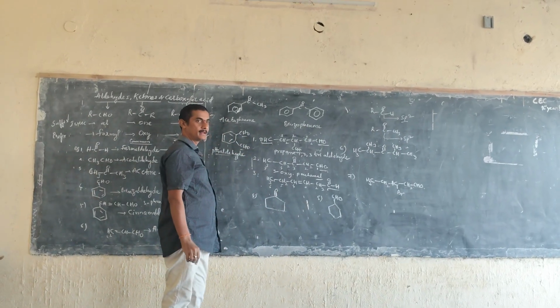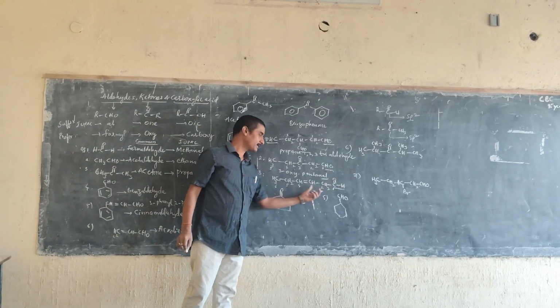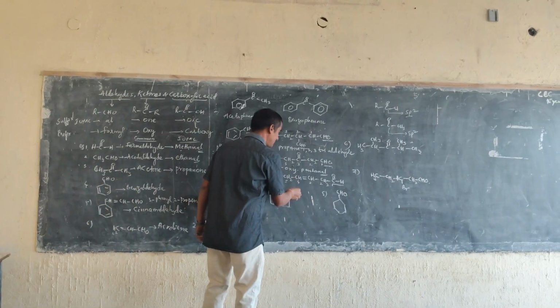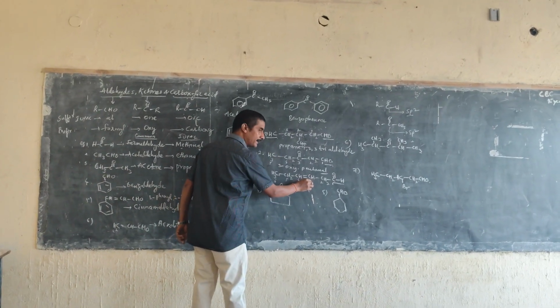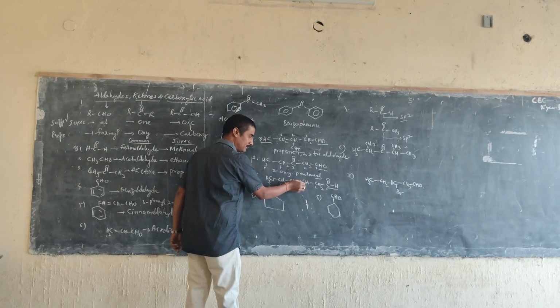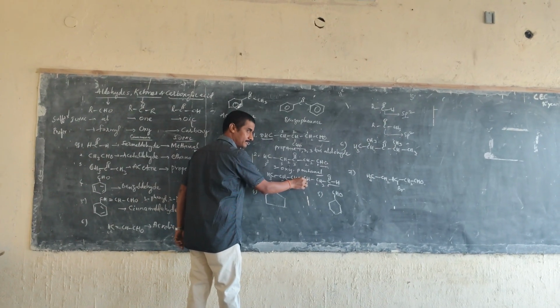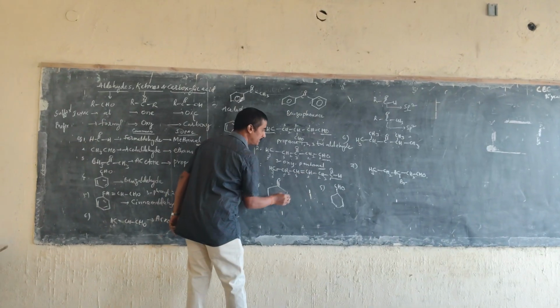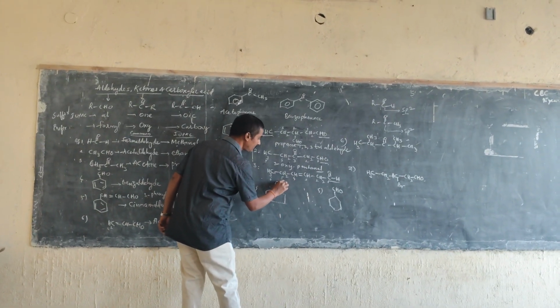Six carbons are there. So what is the mother structure? Hexane. In hexane, the first carbon gets the aldehyde and the third carbon has the double bond. So what to do here?